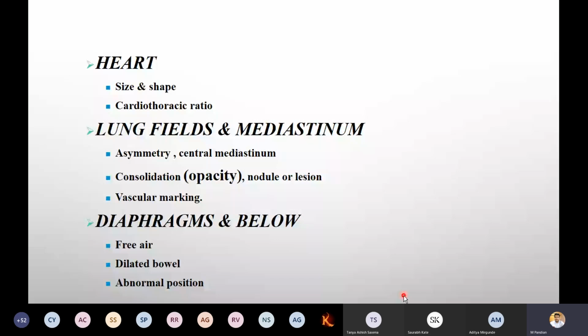Lung field and mediastinum we want to check, again symmetry or asymmetry. Central mediastinum we want to examine. Opacity we want to check. Opacity means pneumonic or other cases we can check. Vascular markings we want to examine. Diaphragm and below: whether free air is there, dilated bowel, and then abnormal position we want to examine.